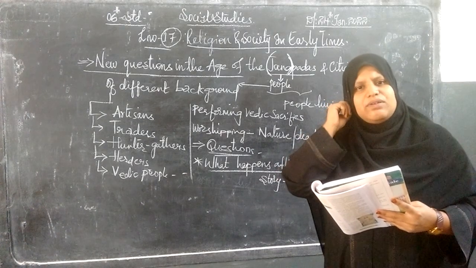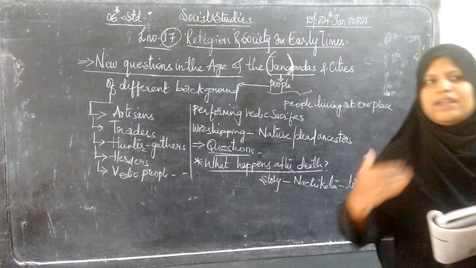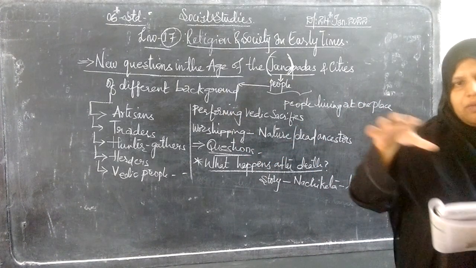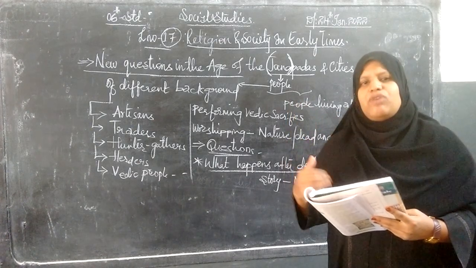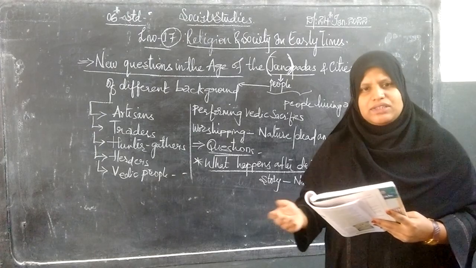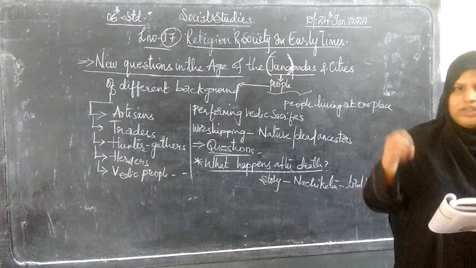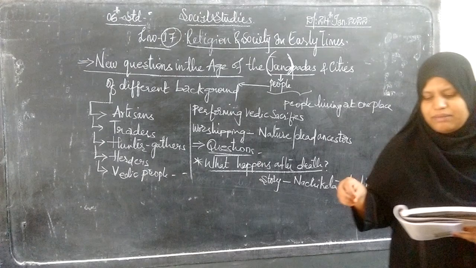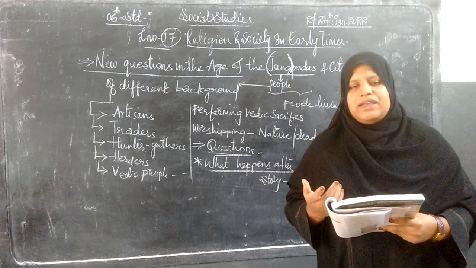Materialistic means what exists in life, what we see. They want pleasure from the existing things, but it cannot be fulfilled, nor can the desire be killed.